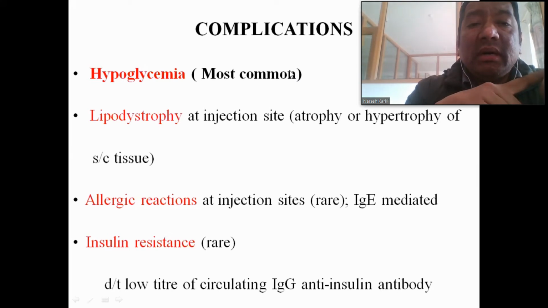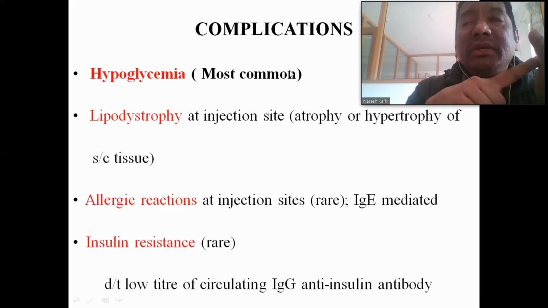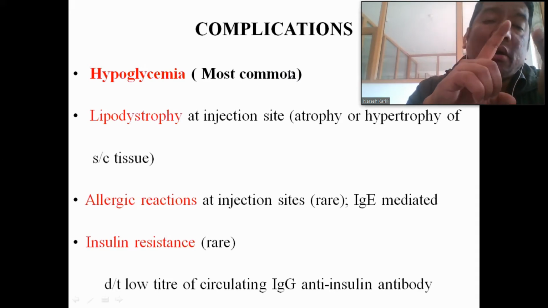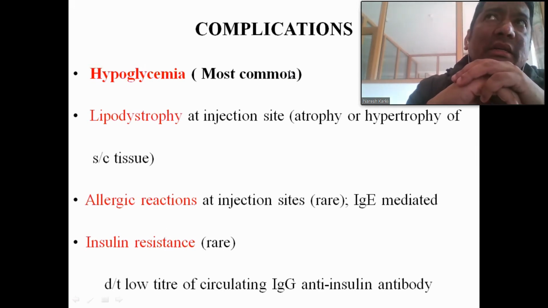These are the clinical features of hypoglycemia, the adrenergic features, and also the central nervous system signs and symptoms will be there. They are like confusion, an increased feeling of hunger, confusion, and sometimes loss of consciousness. That is called coma. These are the central nervous system features of hypoglycemia.